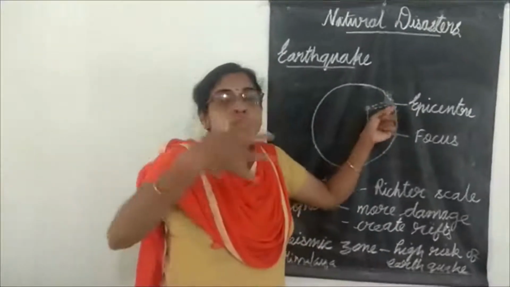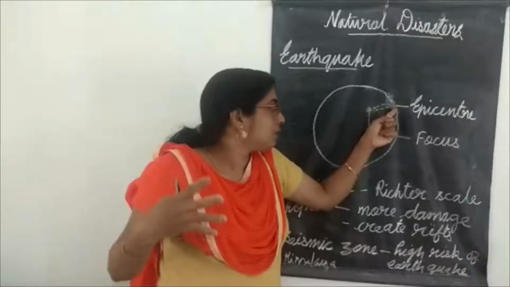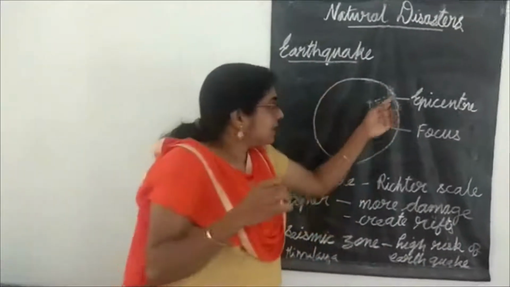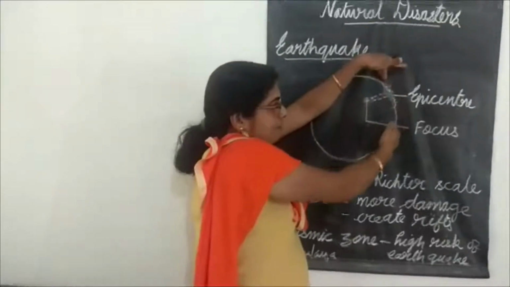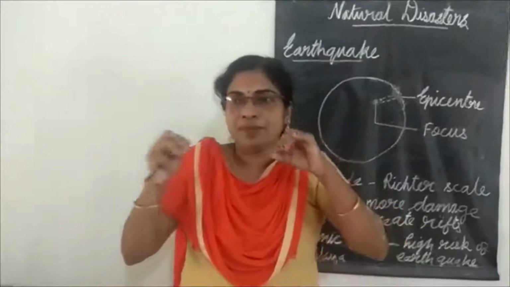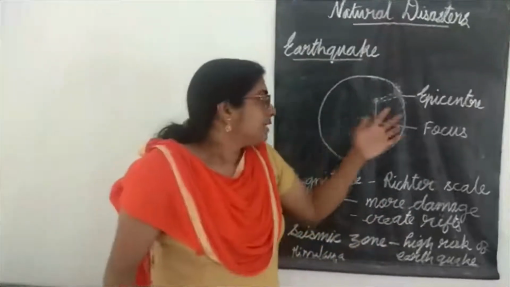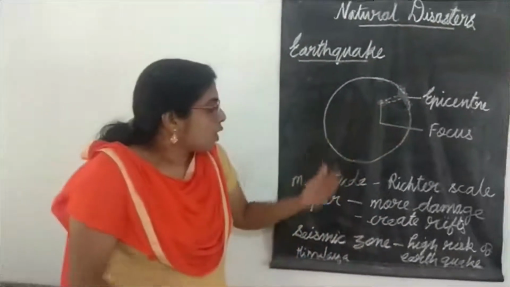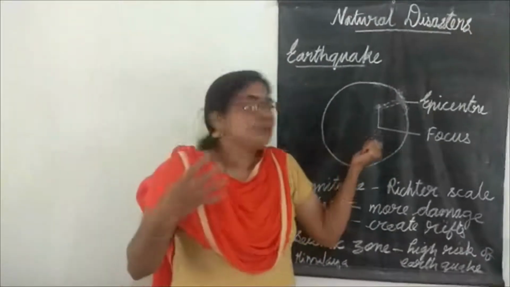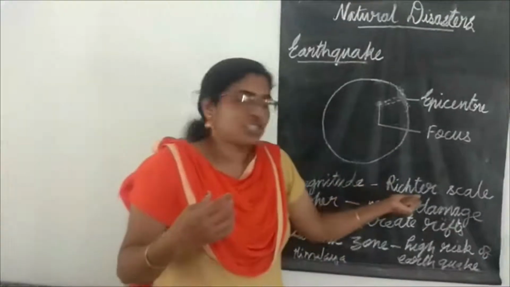ഏറ്റവും കൂടുതൽ കുലുക്കം, കൂടുതൽ ഡാമേജ് ഉണ്ടാകുന്നത്, what is that? This epicenter. And if it is far from the epicenter, the damage caused will be very, very less. And now we have to see how it is measured. The magnitude of the earthquake is measured using Richter scale.